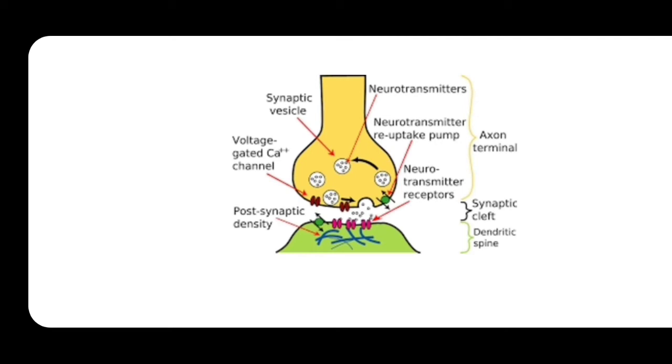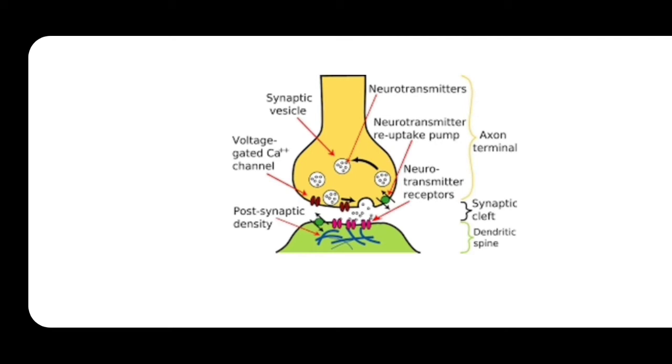When the synaptic vesicles fuse near the presynaptic membrane, what happens? The voltage gates of the voltage gated calcium channels will be opened.